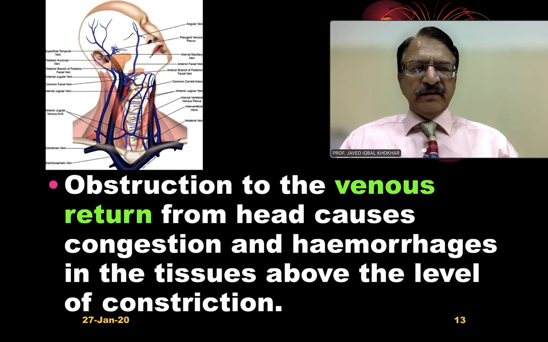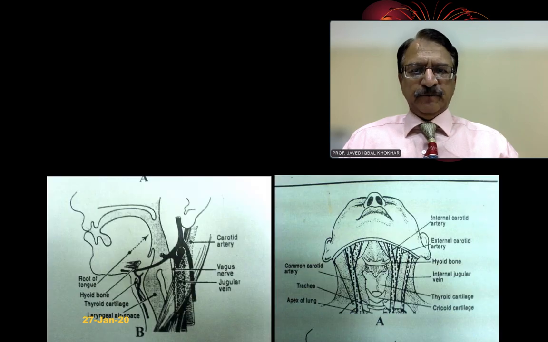Then there are veins, the venous return. You can see in the picture there are venous complexes which are draining blood from the head and neck towards the heart. And when there is compression which occludes the flow of blood in the veins, it causes congestion and even hemorrhages above the level of constriction. दबाव से ऊपर वो जो प्रेशर बढ़ेगा तो वहाँ पे congestion और hemorrhages होंगे.